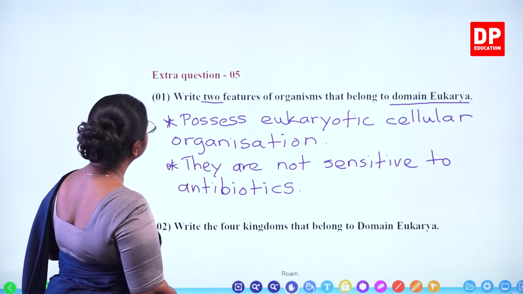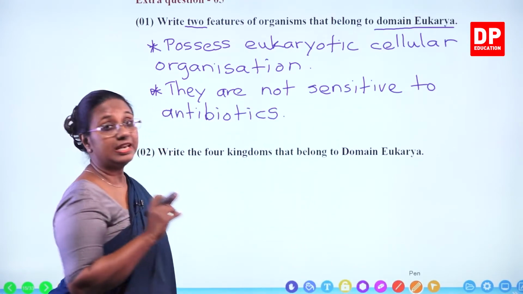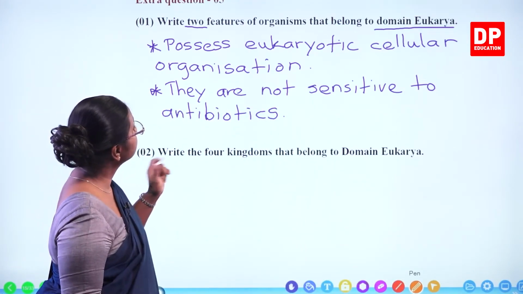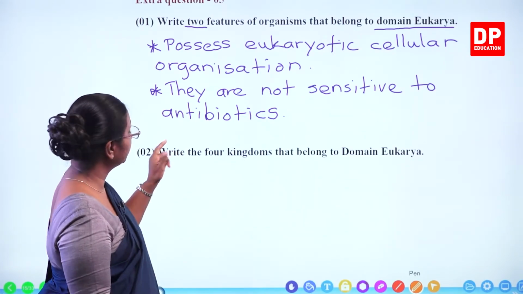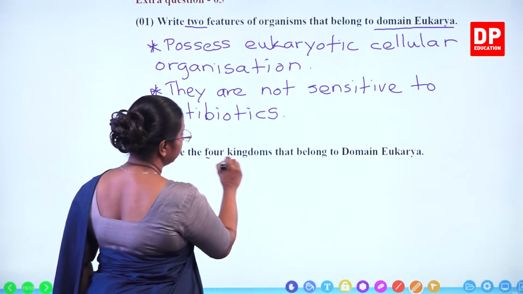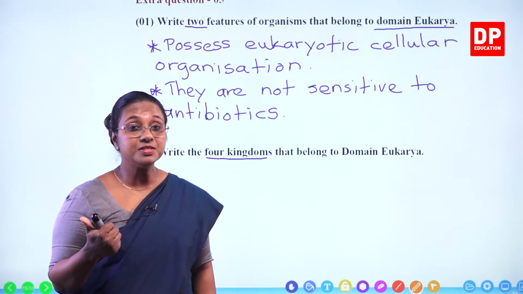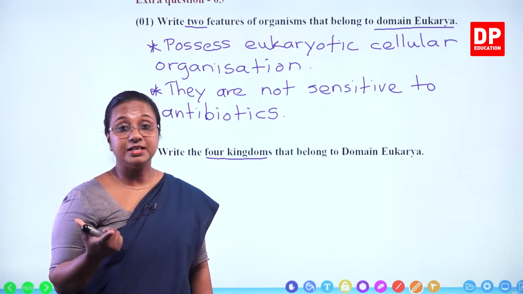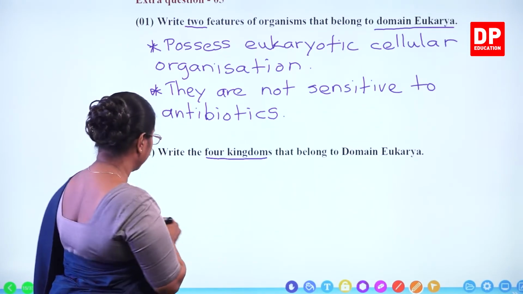Those are the two features of organisms that belong to domain Eukarya. The second part: write the four kingdoms that belong to domain Eukarya. What are the four kingdoms? Kingdom Protista, Kingdom Fungi, Kingdom Plantae and Kingdom Animalia.